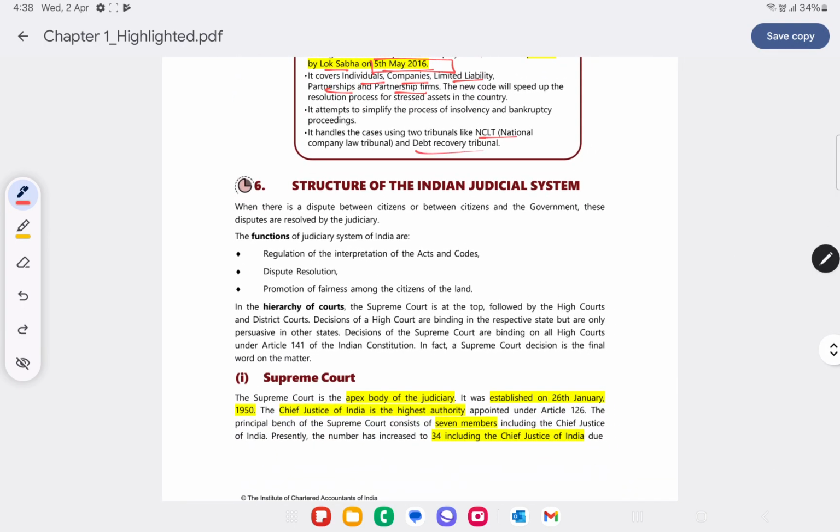Through NCLT and DRT. So NCLT is for the companies. And DRT is for the individual's insolvency process.